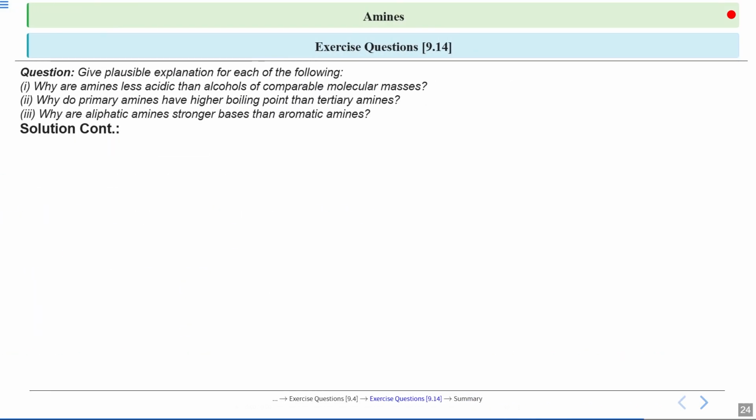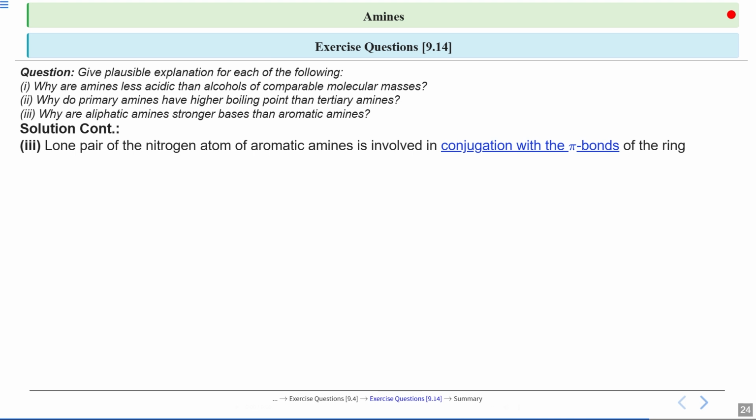Now continuing with the solution, we will talk about the third part. Why are aliphatic amines stronger bases than aromatic amines? Now if I talk about aromatic amines, I can take the example of aniline. So the lone pair of electrons on the nitrogen atom is involved in conjugation with the pi bonds of the benzene ring.